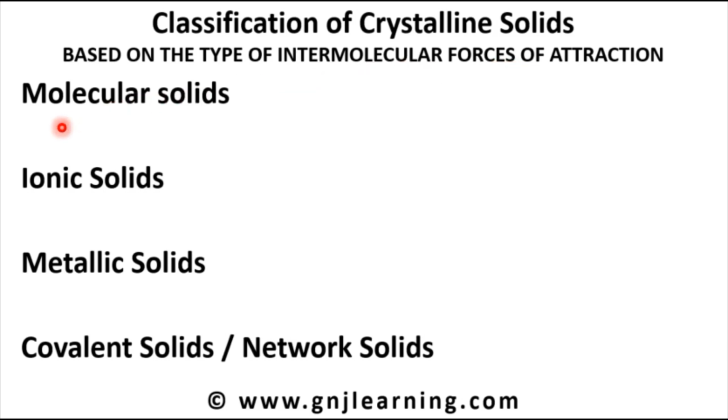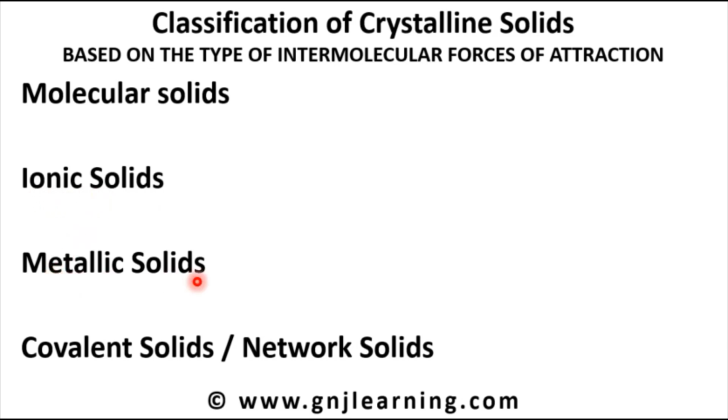As the name implies, molecular solids means the constituent particles are molecules, and the intermolecular force of attraction acting between the molecules decides this type of solids. For ionic solids, the intermolecular force of attraction is the ionic bond, so automatically the constituent particles will be ions.